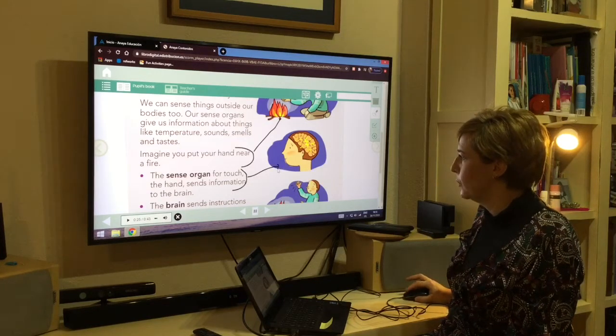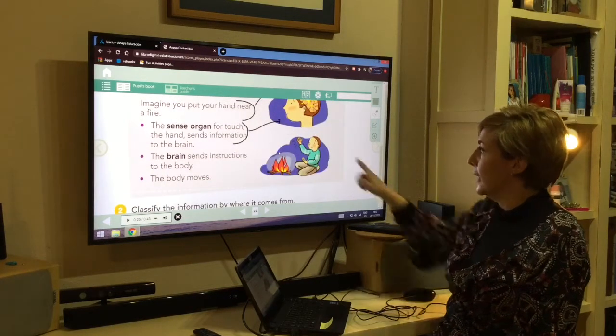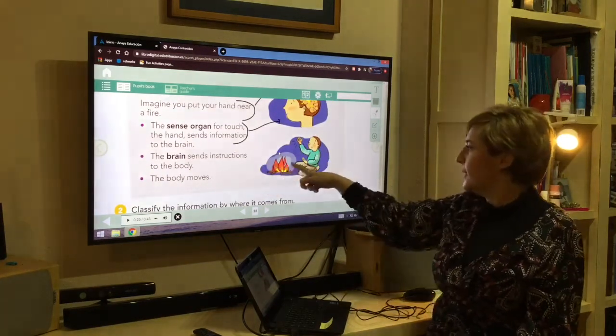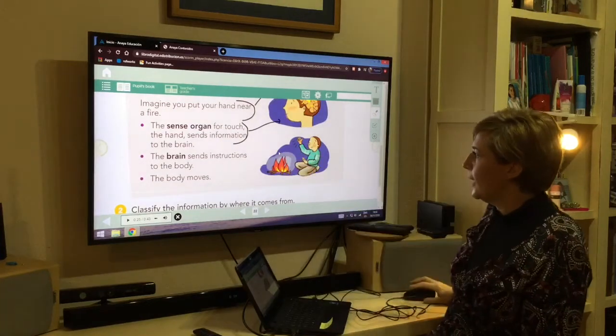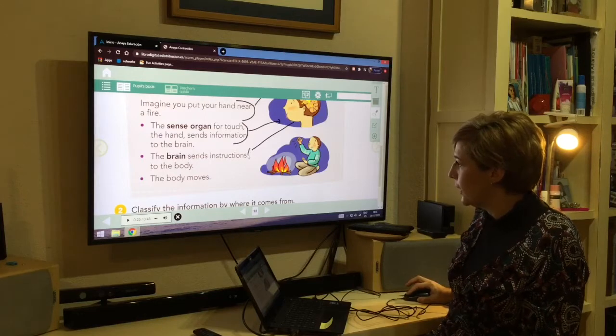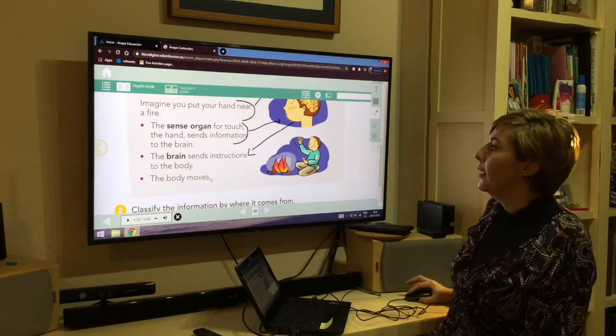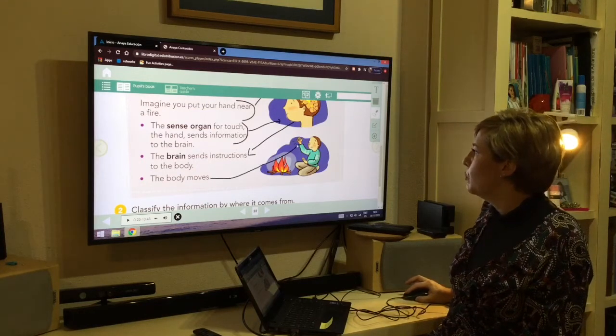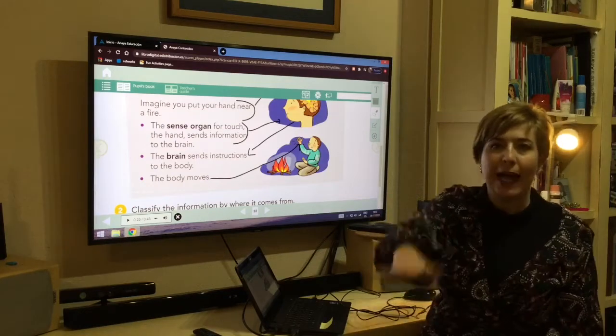This, okay? And then the brain sends instructions to the hand, to the body. So the brain now goes in the other direction and the body moves. And you put your hand away.